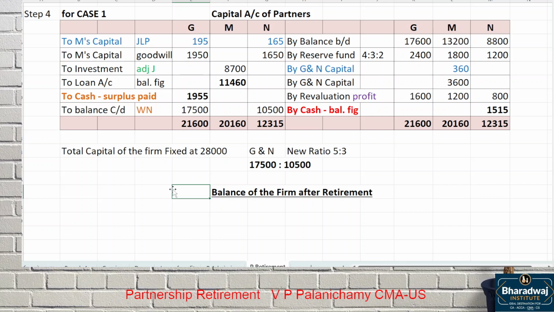Only 5,500. And the 1,955 in G's column and 1,515 in N's column are surpluses and shortages. They can give the surplus or bring in the shortage, but they can't afford to. Instead of cash surplus paid, you have taken what? Current account. You take current account to close, only when it is mentioned in the question. Wherever capital adjustments are done and they tell you current account, use current account. Otherwise, we'll see valuation.